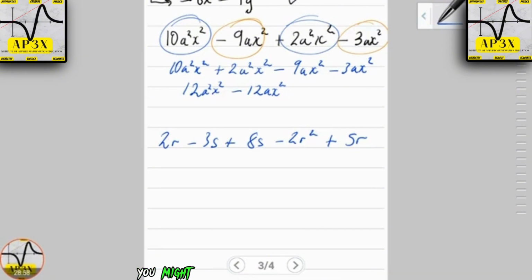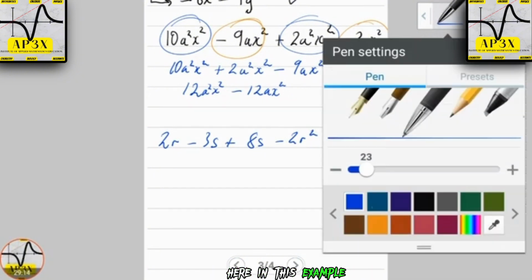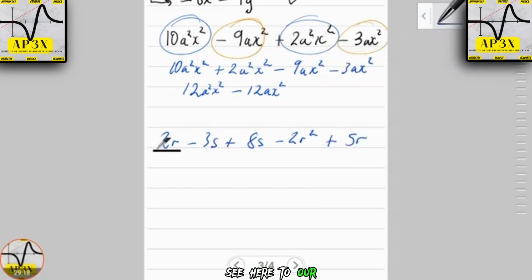But occasionally you might get an expression that has an odd term. It doesn't have any like terms. So that basically is a term that we can ignore. We just keep bringing it down until it joins the final result. So here in this example then, we're looking at, say here, 2r. We're looking for the term that has an r.